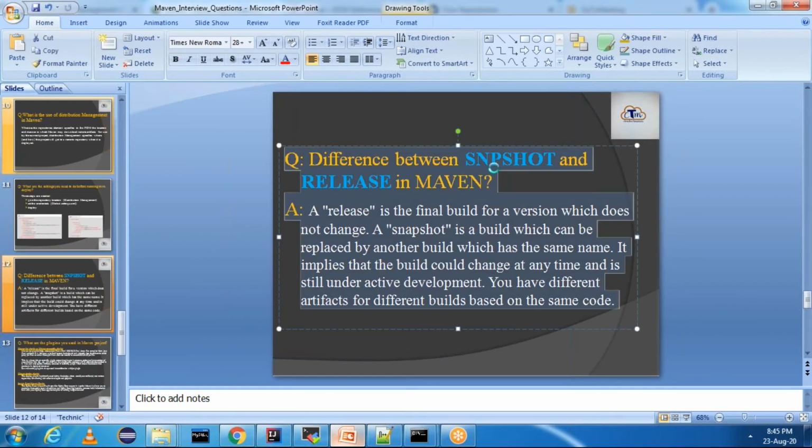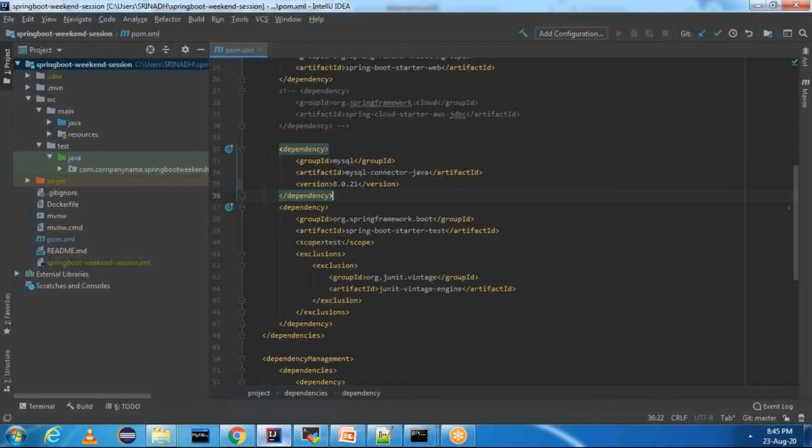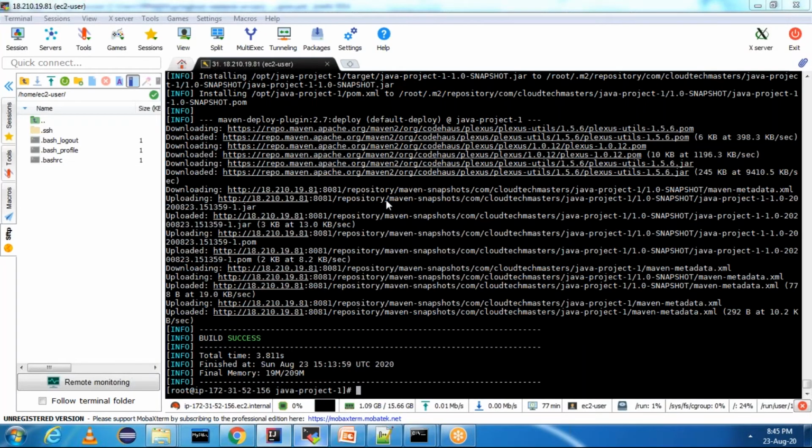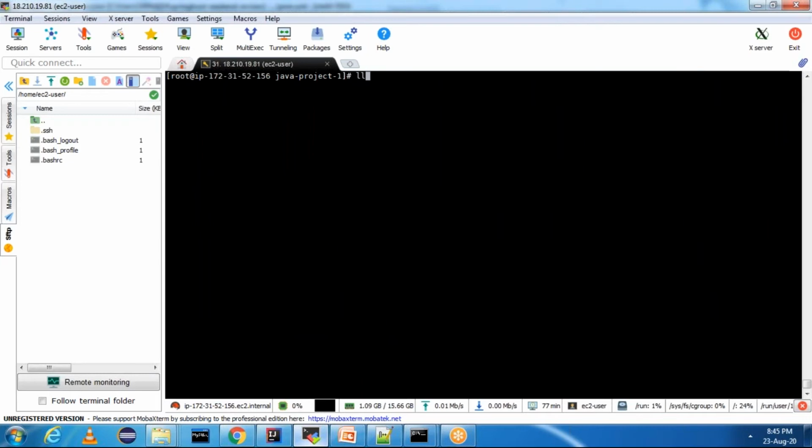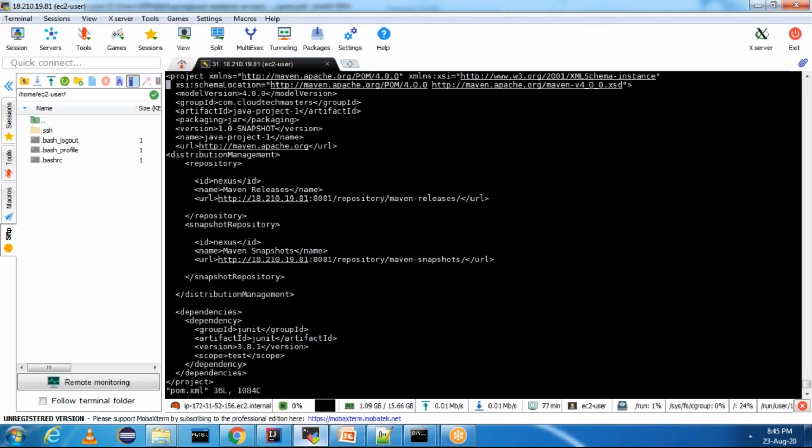We can see the version in the project version. If it is mentioned as snapshot, it will go to snapshot. If it is mentioned as release, it will go to release. If we open pom.xml, in our case the version is 0.1-SNAPSHOT.